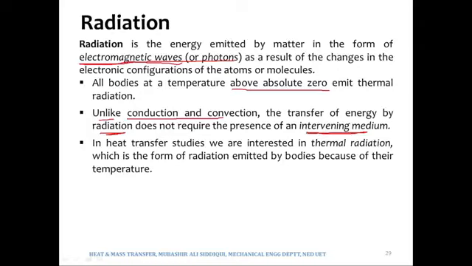So, for example, say there is heat transfer taking place from a system to its surrounding, and that is a heat loss. Heat is being lost from a system to its surrounding, and we want to reduce that heat loss. What can be done at most is that we can make the conduction and convection losses approximately zero. However, we cannot make the radiation losses zero. How can we do that?